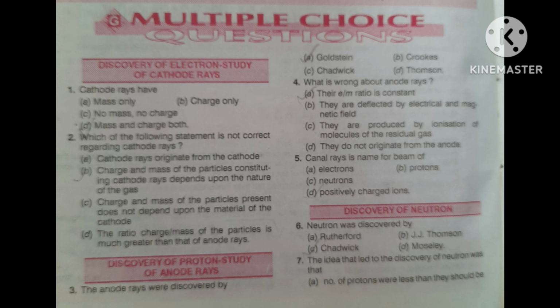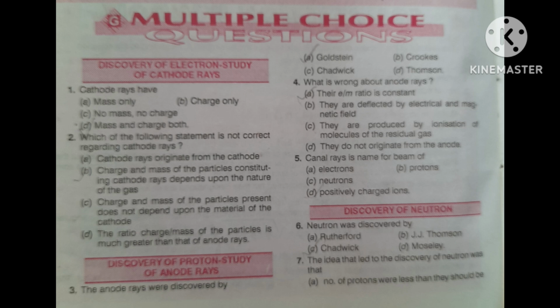The correct answer is positively charged ions. That is actually called canal rays. Canal rays is the name of a beam of positively charged ions. Rays coming from positively charged ions are called canal rays.